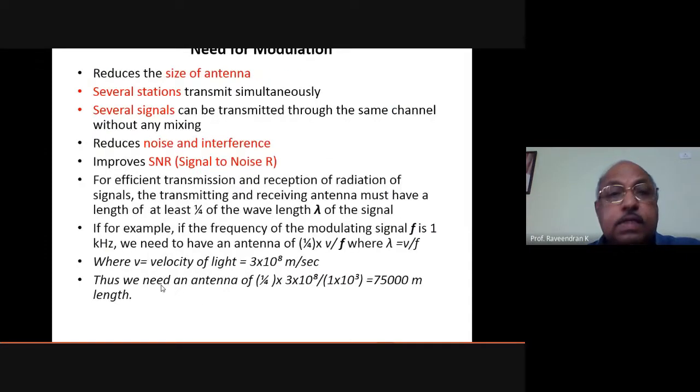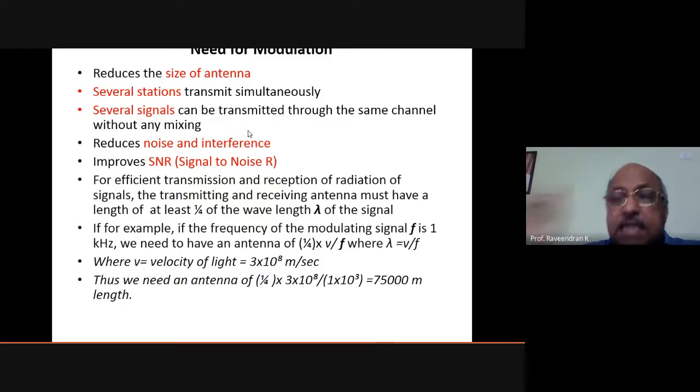Okay. Then what do we need for this modulation? I told you, in order to send a low frequency signal to a distant end, a low frequency signal will always be associated with a low energy level, so it cannot travel a long distance. It will fade, or the strength of the signal will get reduced as it goes over a distance. The signal will decay, and its strength will be reduced due to the noise included and all those things. So what do we need the modulation for?